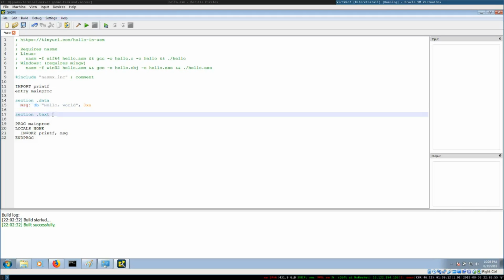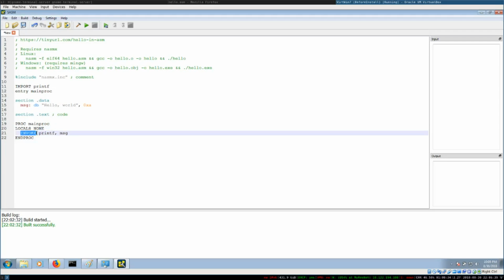Now we go to the text section. You might think that this contains text like strings, but actually .text means code. This is where all your assembly code goes. So we start with a procedure definition. We define a procedure named main proc. And then we have locals, none. This is saying that we do not have any local variables defined in our function.